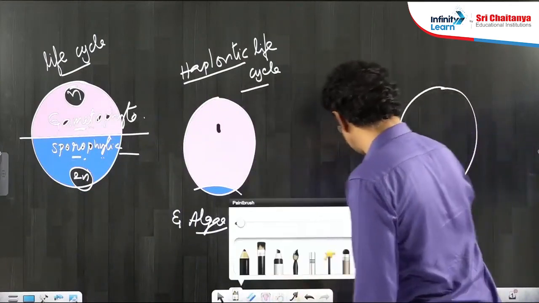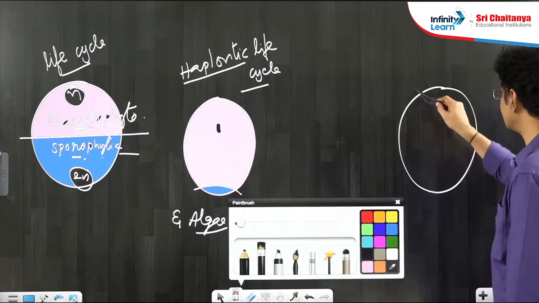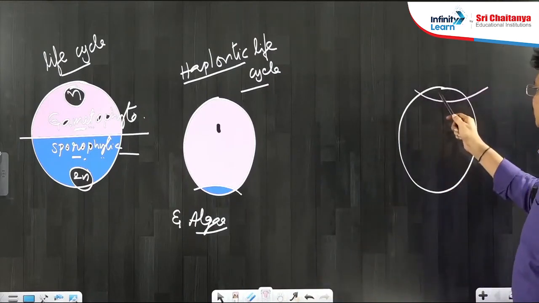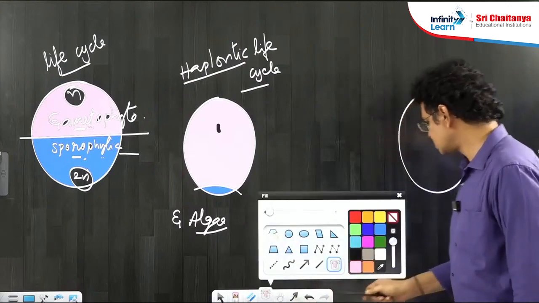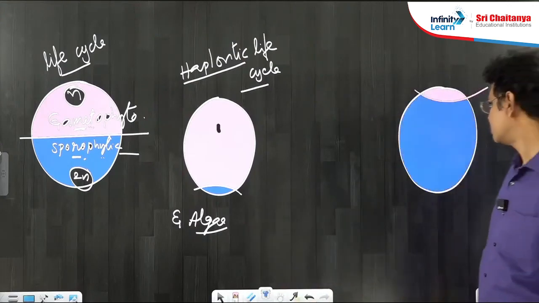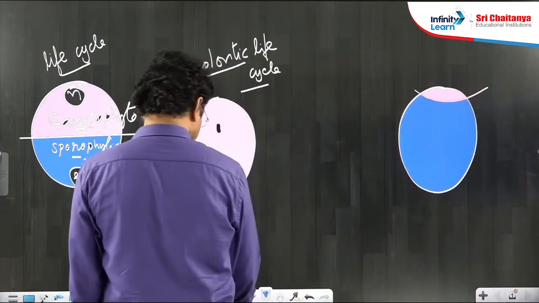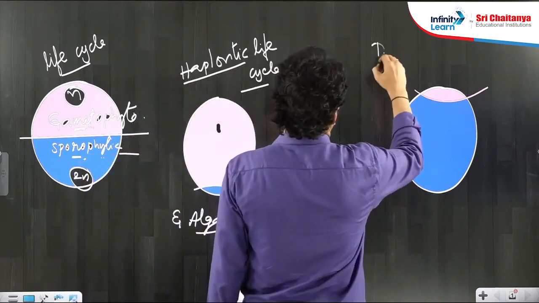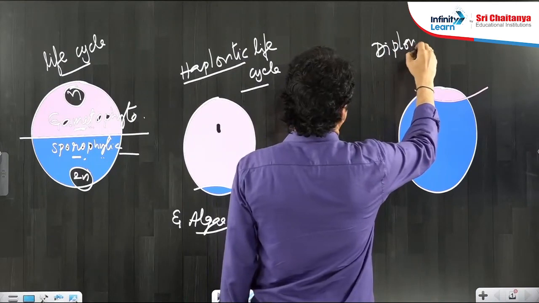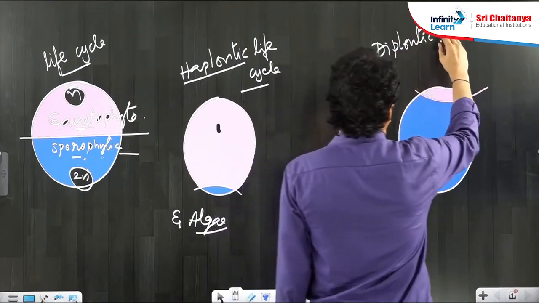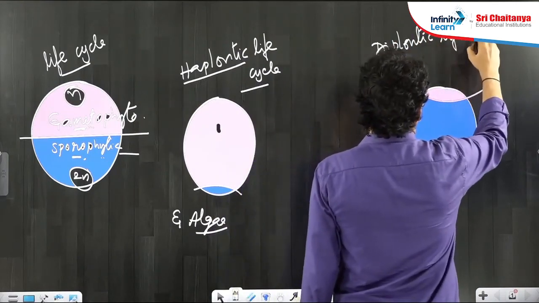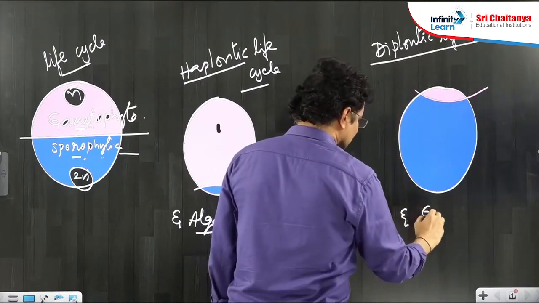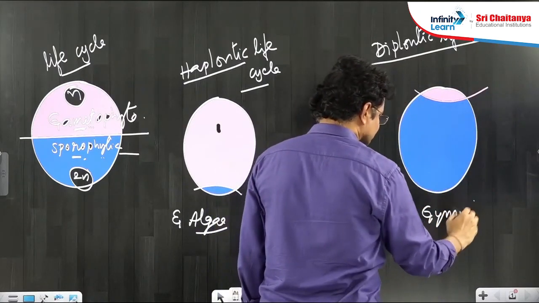In higher plants, the haploid gametophyte is highly reduced, but the sporophyte is more elaborate. The diploid sporophyte is more elaborate. This kind of life cycle is called diplontic life cycle. Example: both gymnosperms and angiosperms.